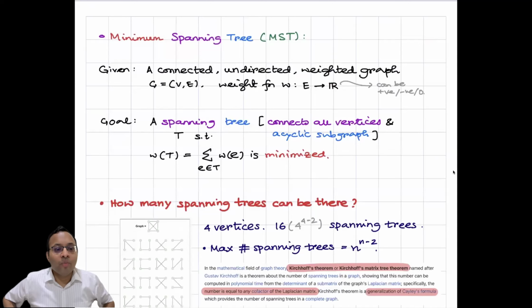So now let's start formally with the definition of minimum spanning tree. We are given a connected, undirected, weighted graph. As we're looking for a spanning tree, we need the graph to be connected. We are focusing on the undirected case. There are no directed edges. There is a variant called arborescence, which we'll talk about later, but in this video we're only focusing on undirected graphs. And each edge has some cost, which is a real number or rational number, let's say.